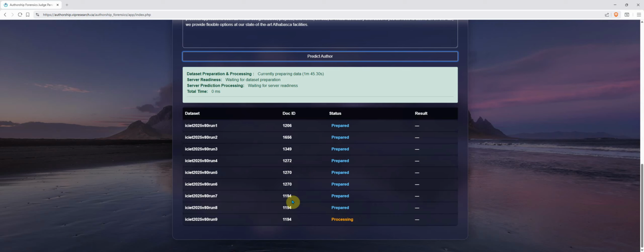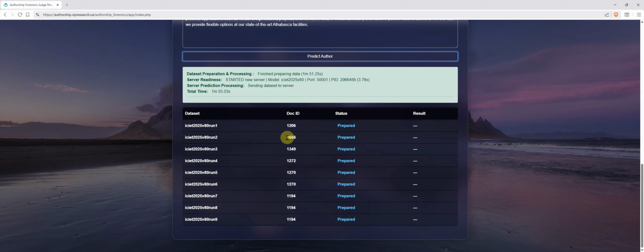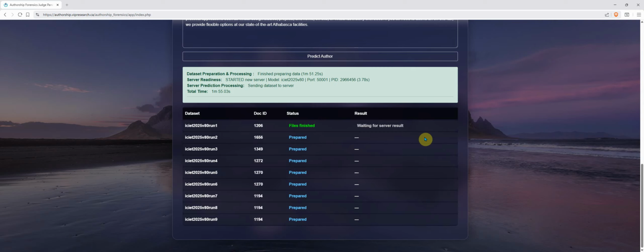Some of them have read a lot of documents, some of them haven't. That is why some judges have already read 1,194 documents, while the other one has read 1,656. So now we have a server. The server started within 3.78 seconds, and then the judges are doing the evaluation. We will be able to see their result, I think, soon.